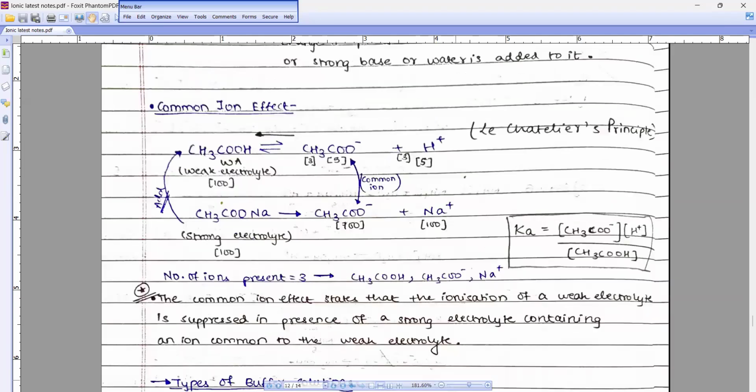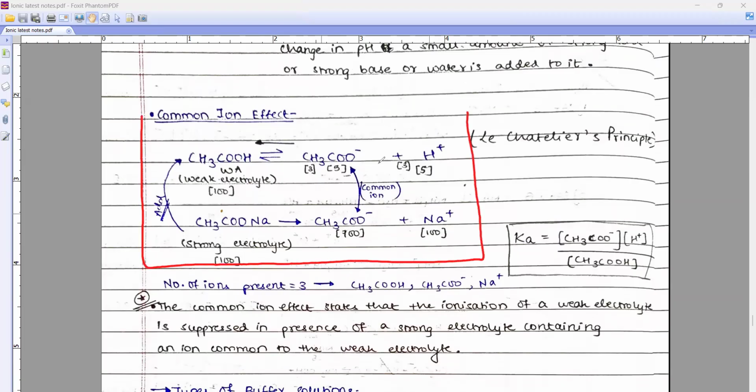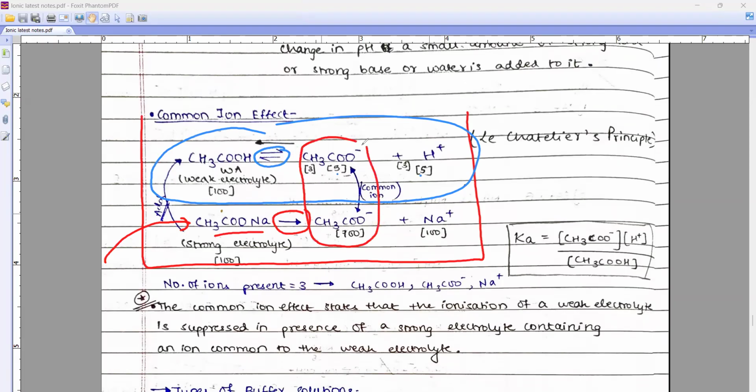Look, beta. Earlier, what was there? This was my container. Can you see this? Earlier, I had taken only this part, acetic acid. Can you see there was a reversible sign? So it was producing 5, 5. Then, beta, externally I added this strong electrolyte having common ion. This dissociates completely. So now, what will happen due to our stress? This acetate ion is increased, no, beta?